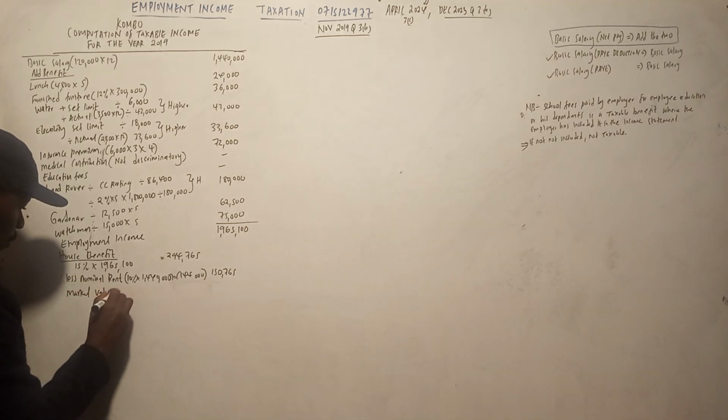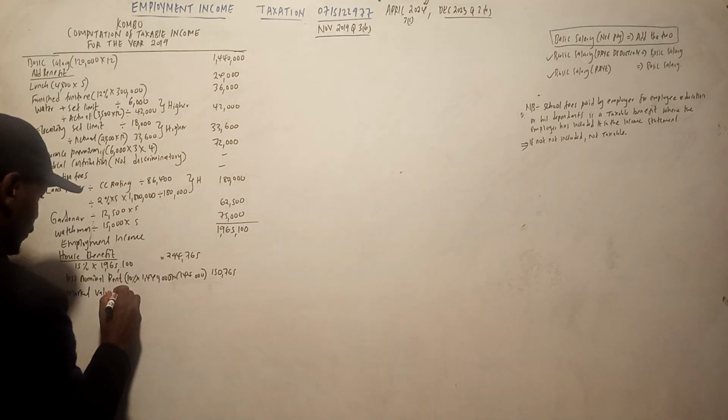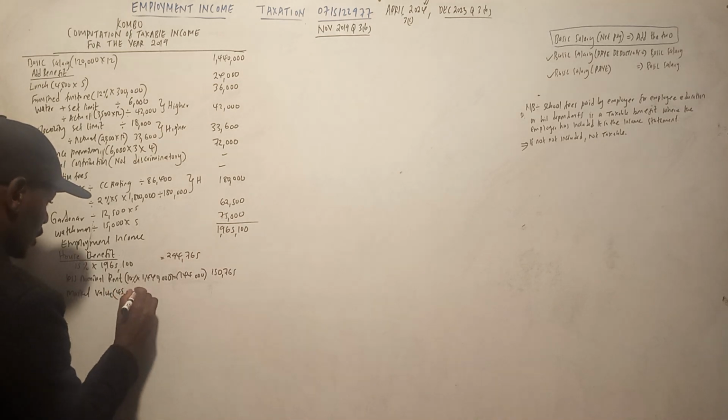Market value. Now market value ni ngapi? From the question. Market value ni 45,000. So 45,000 times 12.